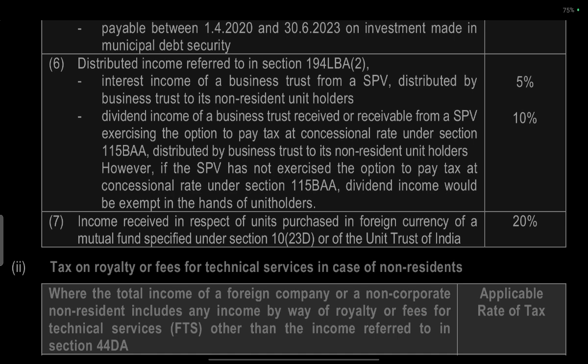Income received with respect to units purchased in foreign currency of a mutual fund specified in Section 10(23D) and Unit Trust of India: 20%.